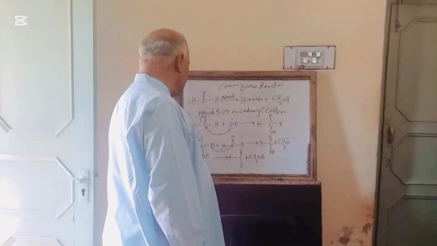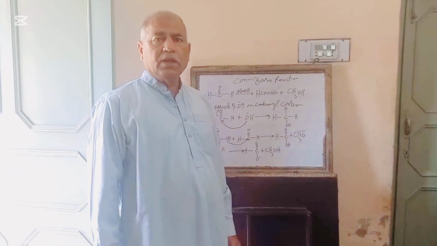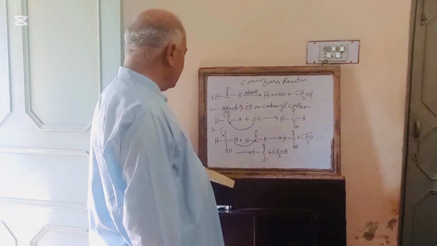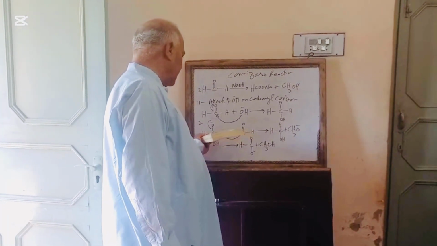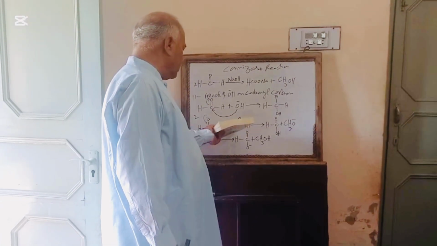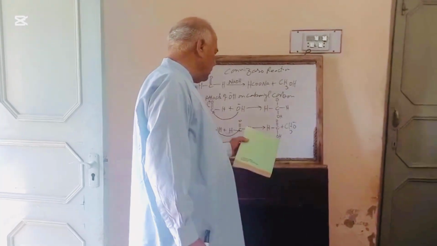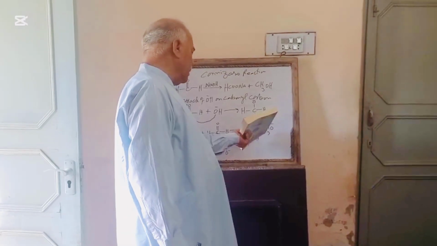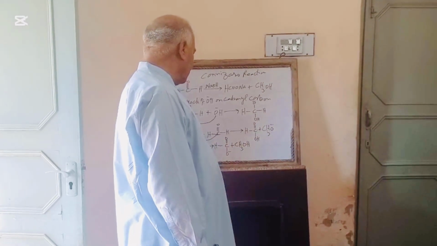After that, the second step is the hydride ion transfer. So the hydride ion, you will see from this second step, the arrow points out. This hydrogen will move to the carbonyl carbon, and in this way we will form this compound, methoxide, and this carboxylic acid, formic acid.